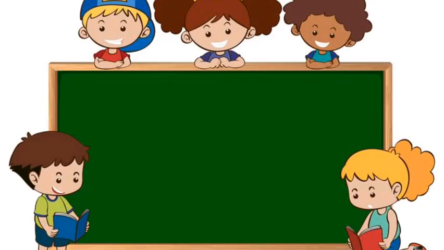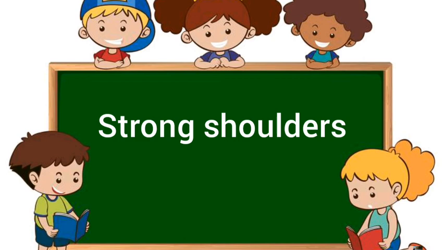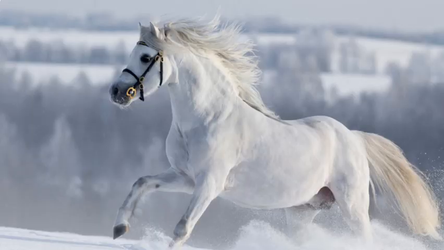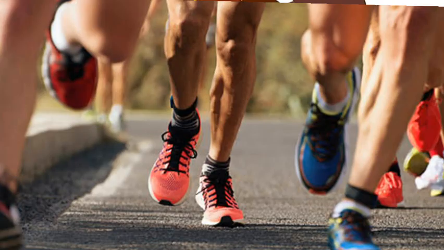What is meant by strong withered? Having strong shoulders. Here withers are the ridges between the shoulder bones of a horse. So a horse has strong shoulders and a strong ridge. So this strong withered horse can run so fast, quickly and rapidly. It looks beautiful.